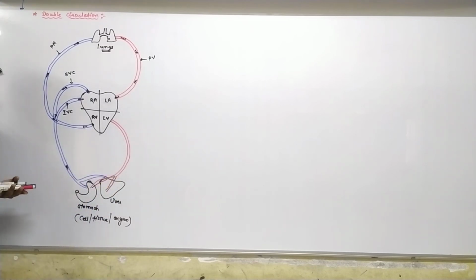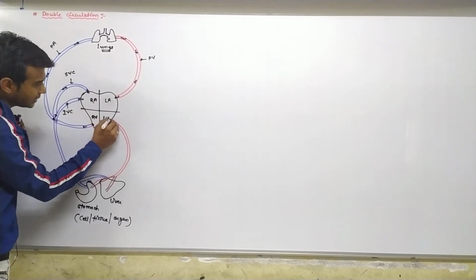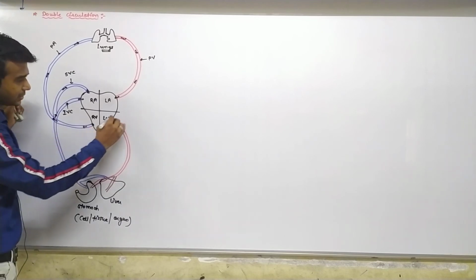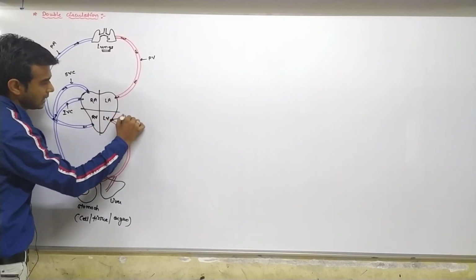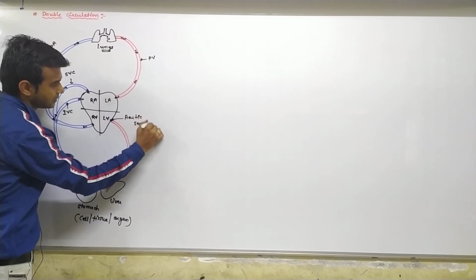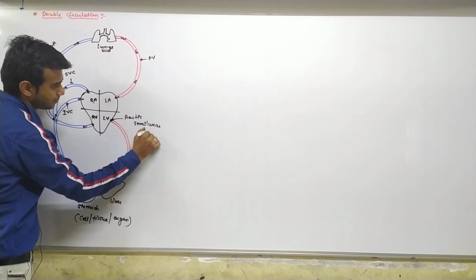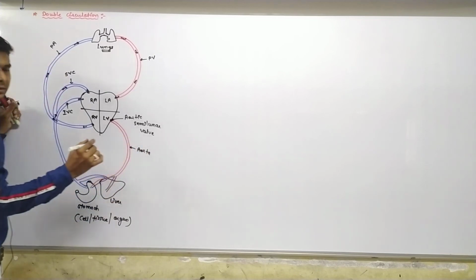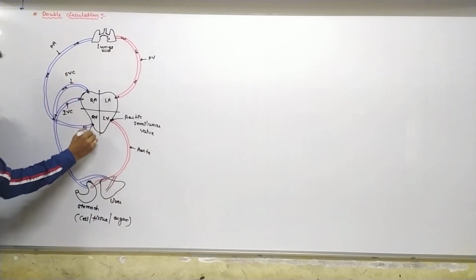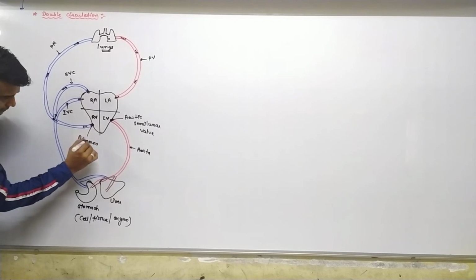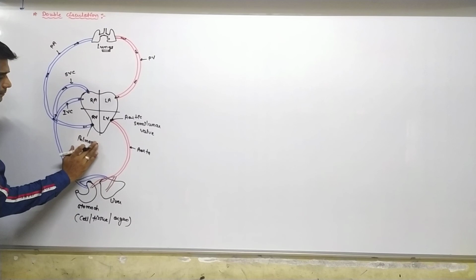Fine. So here the aortic semilunar valve is there, and this is the aorta. Okay, and this is the pulmonary artery, and here is the pulmonary semilunar valve.